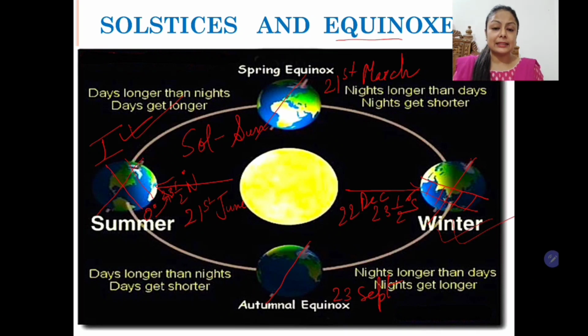So on these 2 days, the days and nights are equal all over the world. Equi equal, nox nights. So nights are equal, days are also equal all over the world.